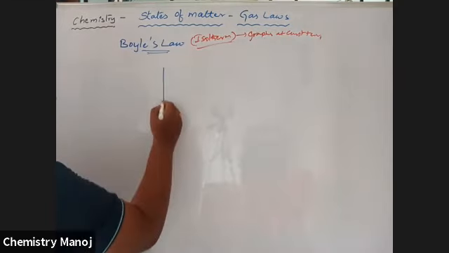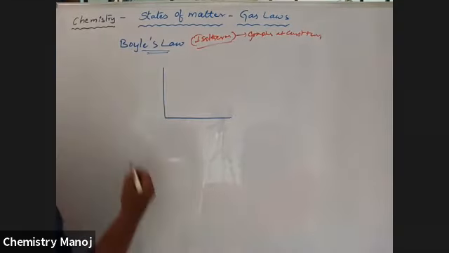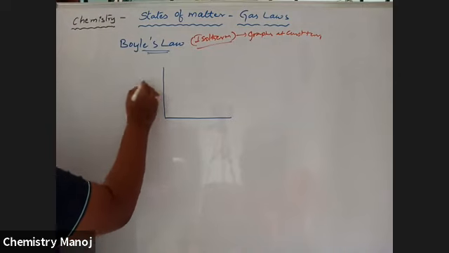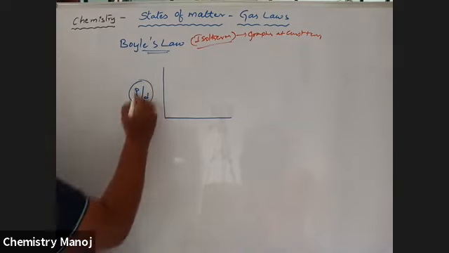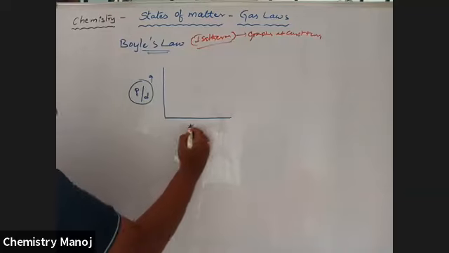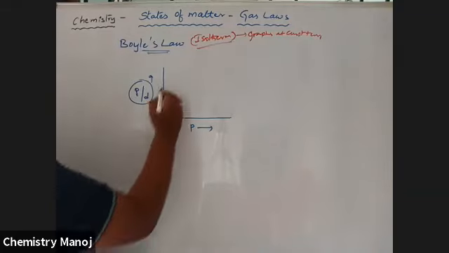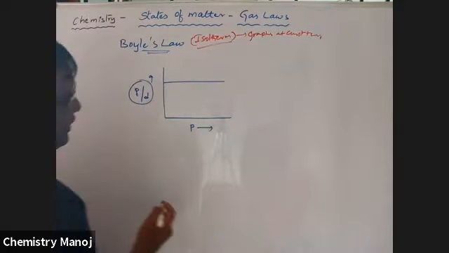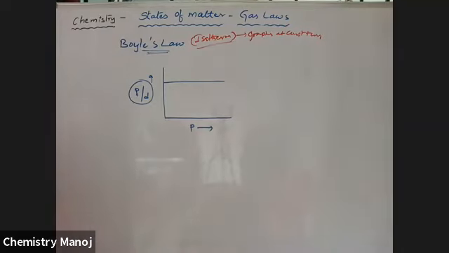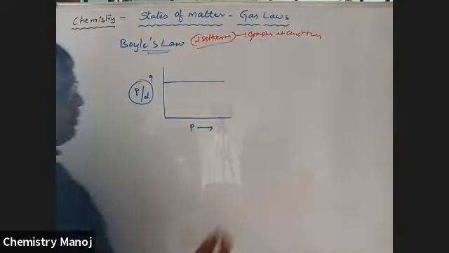This is also considered. Later I am going to discuss this one. So P by D, pressure by density, on the y-axis and pressure on the x-axis gives a straight line parallel to the pressure axis. Okay, so next, one more.